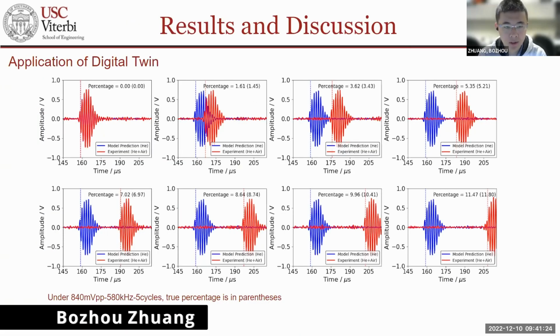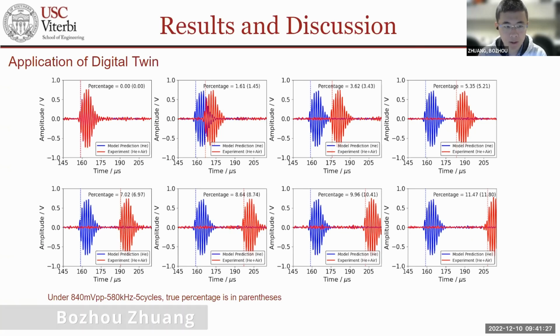After the digital twin was trained and tested, we further conducted some application tests. We introduced some impurity gas, that is air, gradually into the chamber. At each impurity gas level, we collected the experimental waveform, that is the red waveform. And we compared it with the prediction from the digital twin, which is shown by this blue waveform. So we compare the TOF of them, and we can determine the percentage of the impurity gas. That is the value outside of the parenthesis. Inside the parenthesis is the true air percentage from the mass flow controller from the experiment.